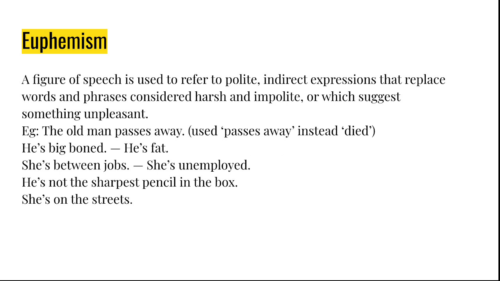Next you have euphemism. Okay, for onomatopoeia we have some examples, like for sheep we say ba, and for rooster we make the sound cock-a-doodle-doo. All these things are examples of onomatopoeia. Okay, next you have euphemism.